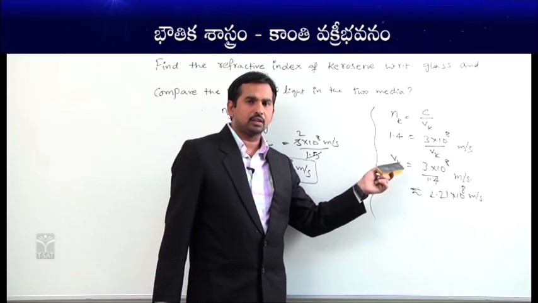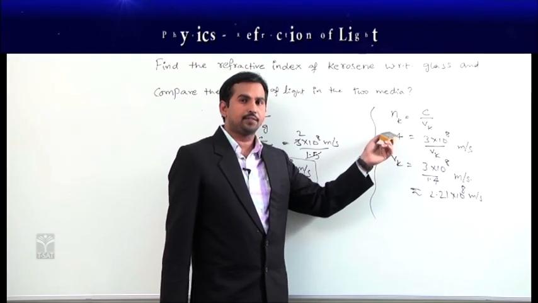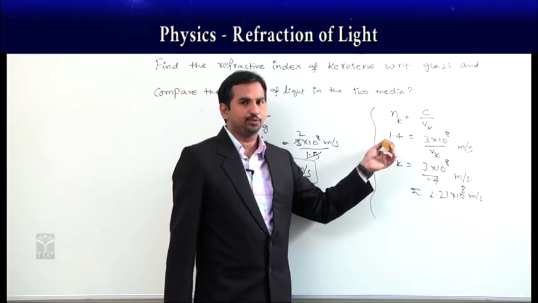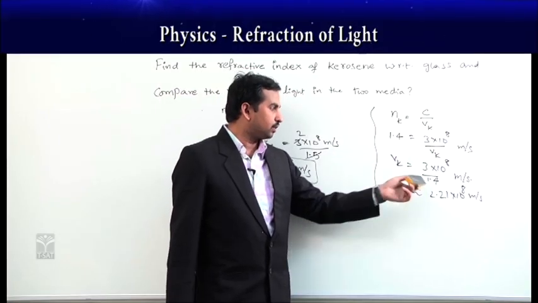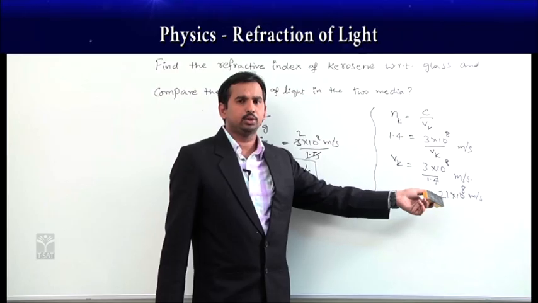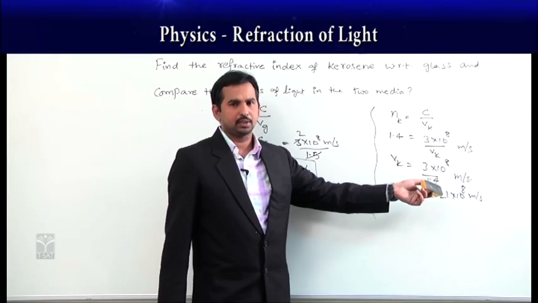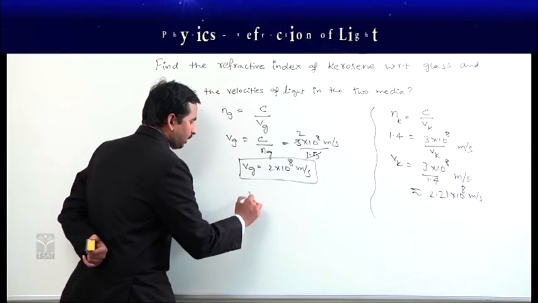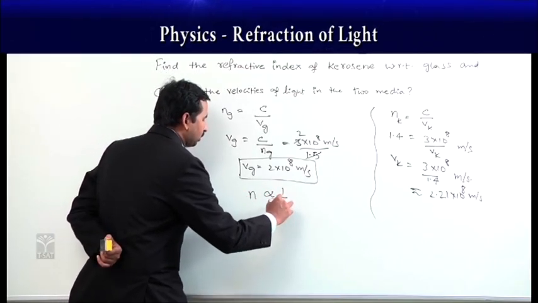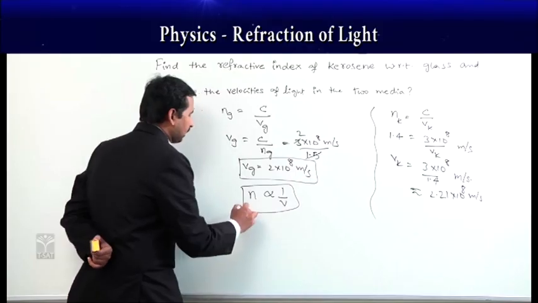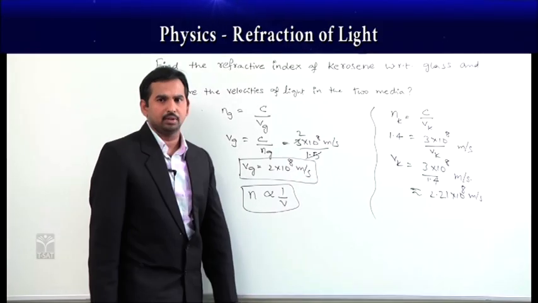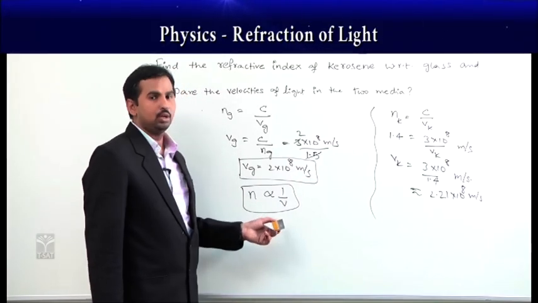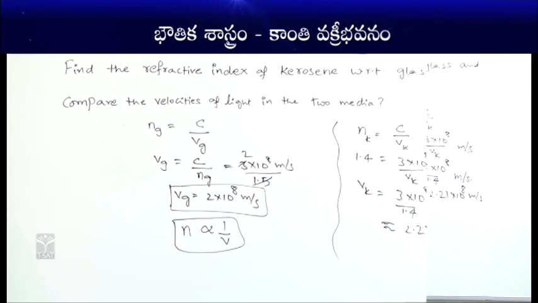Whereas in kerosene, as its refractive index is less, which is 1.4, its velocity is more, which is 2.21 into 10⁸ meter per second. Again, it is very clear that the refractive index is inversely proportional to the speed of light in the given medium. n is inversely proportional to v.